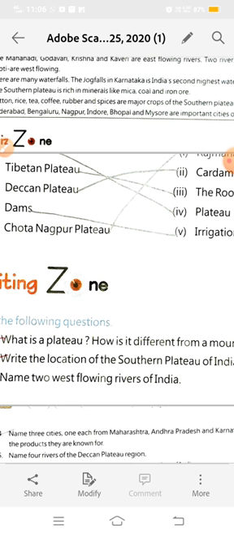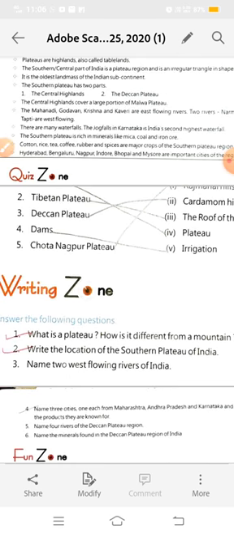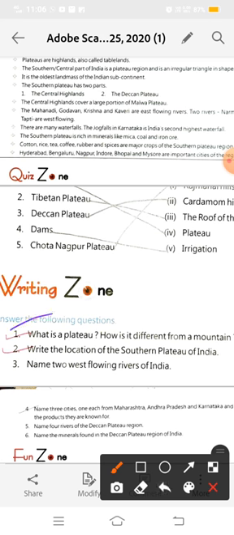I will also send you the PDF. You have to do all the questions and answers given in your PDF. Our first question in the writing zone is: Answer the following questions. What is a plateau? How is it different from a mountain?